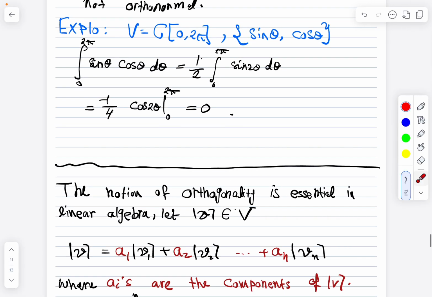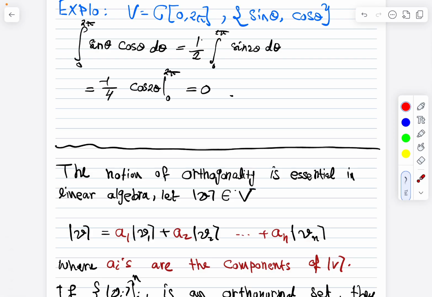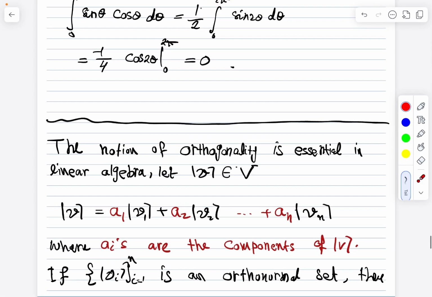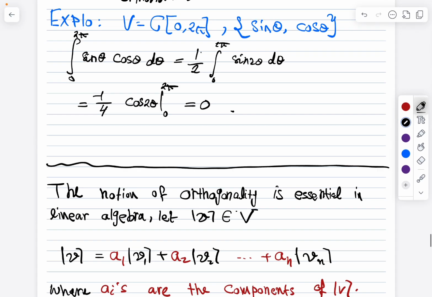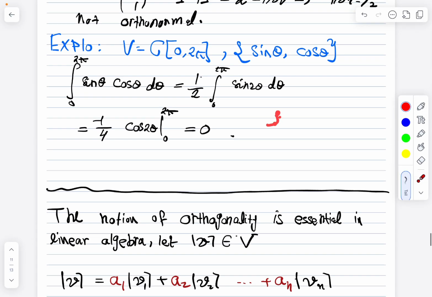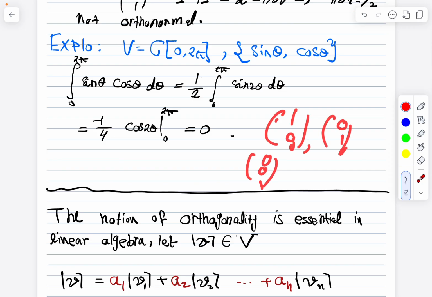Now, as I said, the notion of orthogonality is essential in linear algebra and in general in mathematics. Why is that? Basically, it's the following. Let's assume that you write a vector v as a linear combination of orthonormal vectors. For example, if you have a basis for R3, you have 1, 0, 0; 0, 1, 0; and 0, 0, 1. These are orthonormal vectors, so we can rewrite any vector in terms of them.